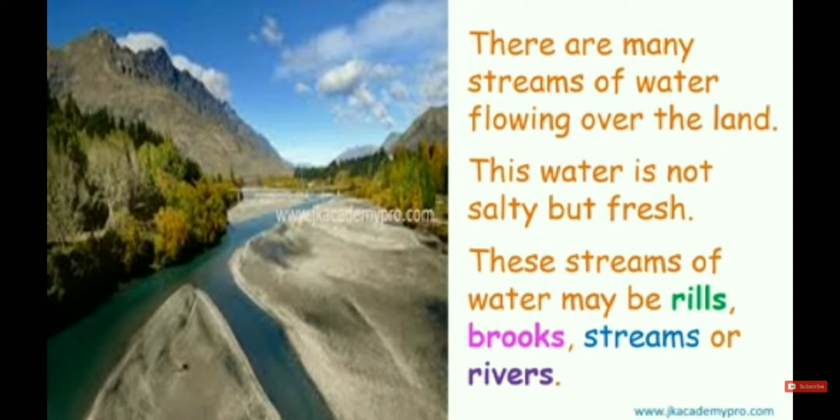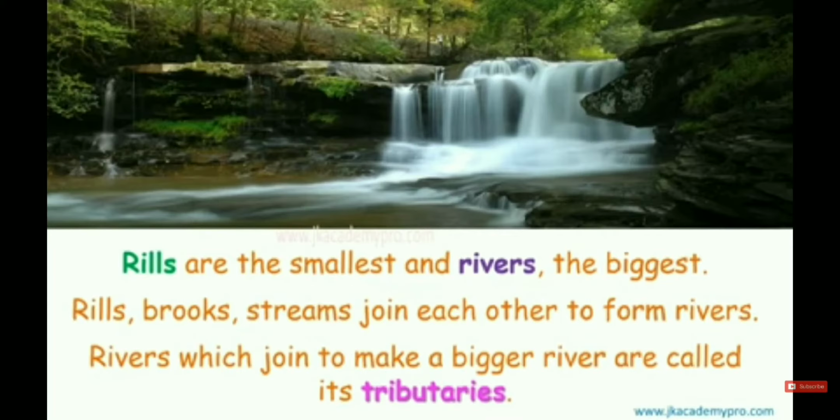There are many streams of water flowing over the land. This water is not salty but fresh. We can drink this water. These streams of water may be rills, brooks, streams, or rivers. As I told you, only 2% of the water on the earth is available for drinking, and we get this water from rills, rivers, brooks, and streams, and we can use that water.